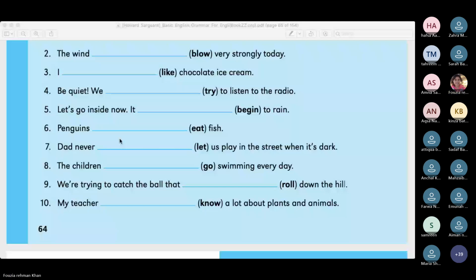Penguins, it can be are eating fish or it can be eats fish, right? The children are going, or the children are, no. The children go swimming every day.